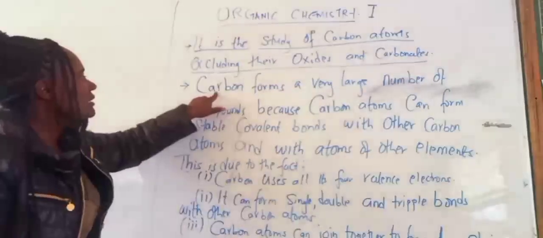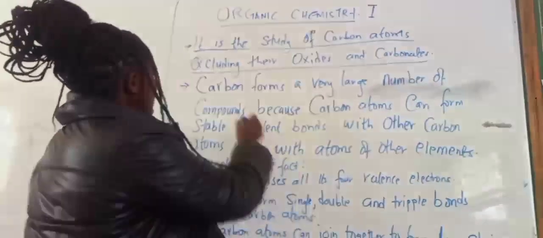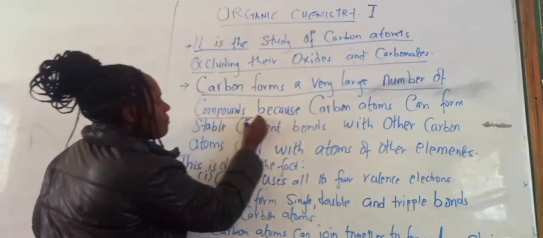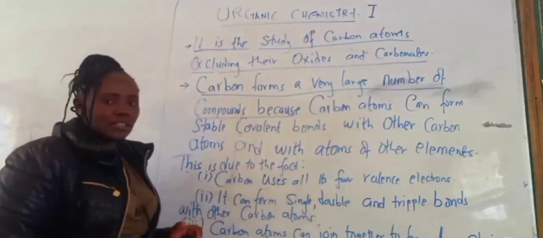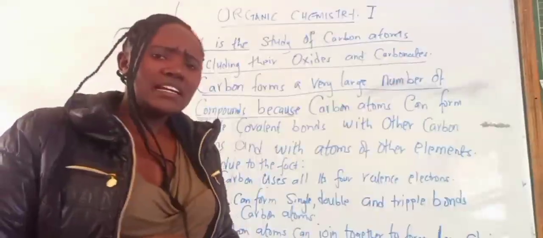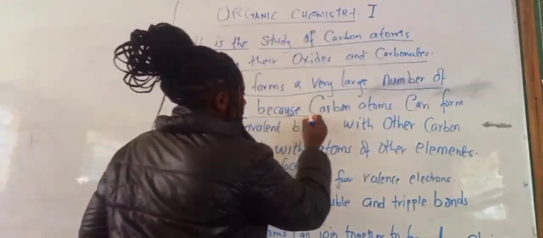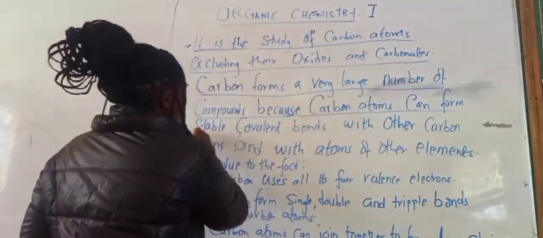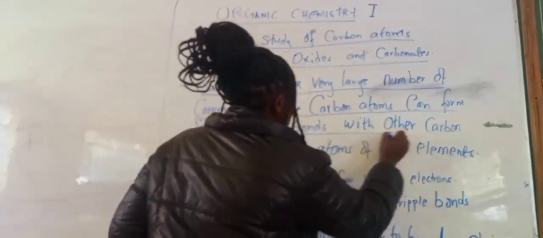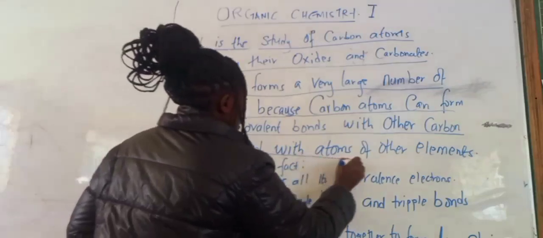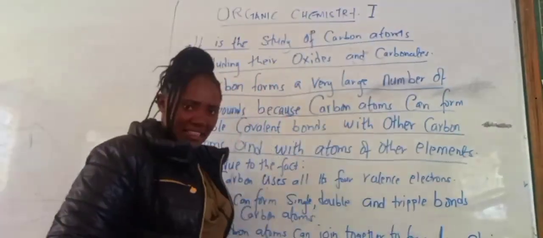So carbon forms a very large number of compounds, because carbon atoms can form stable covalent bonds with other carbon atoms and with other atoms of other elements.